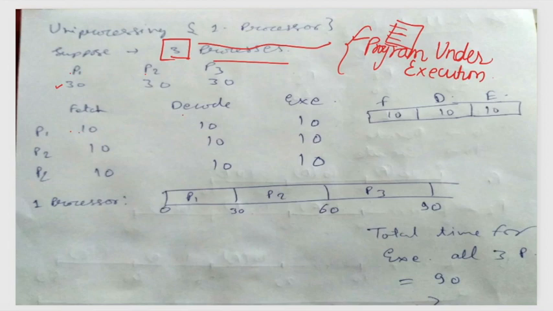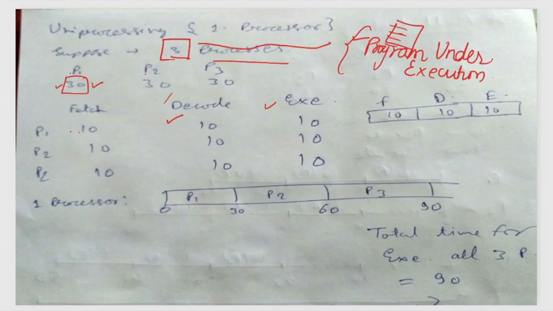it. Decoding means what? You would have studied computer organization, so you would be knowing what is fetch, decode and execution. Fetch means to fetch or access or read the process. Then decoding means what kind of instruction it is, or what it has to do. Then in the execution part, the ALU operations will be performed. So each process requires overall 30 units of time for its completion: 10 for fetch, 10 for decode and 10 for execution.